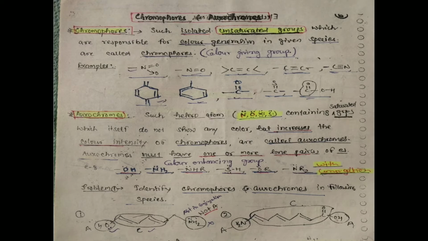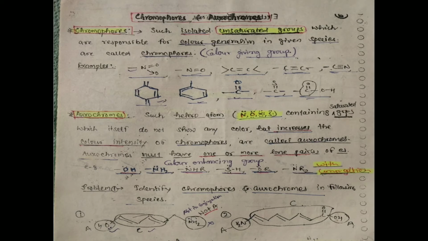And next is the auxochromes. Auxochromes are such heteroatoms, nitrogen, oxygen, halogens and sulfur, which contain lone pairs or saturated groups which themselves do not show any color but increase the color intensity of chromophores, and are called auxochromes. Auxochromes must have one or more lone pairs. For example, hydroxy group, amino group, or thiol and ester and nitroso group with conjugation. These are the heteroatoms. Such atoms in conjugation with unsaturated groups are called auxochromes.